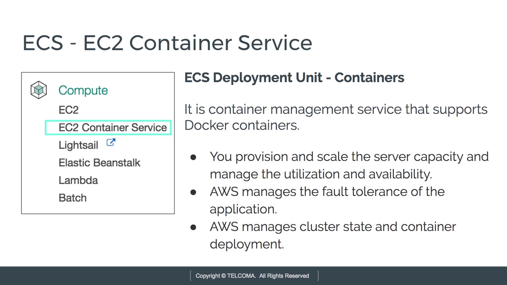Amazon EC2 Container Service is highly scalable. It is a high performance container management service that supports Docker containers, and it allows you to easily run applications on a managed cluster of Amazon EC2 instances. Amazon ECS eliminates the need for you to install, operate, and scale your own cluster management infrastructure. So this is basically a container management service, and it supports containers which are known as Docker containers.